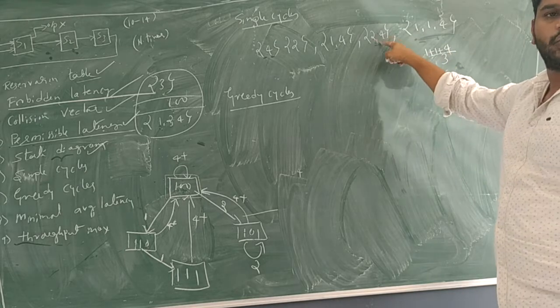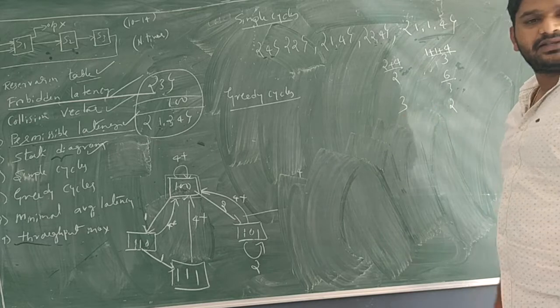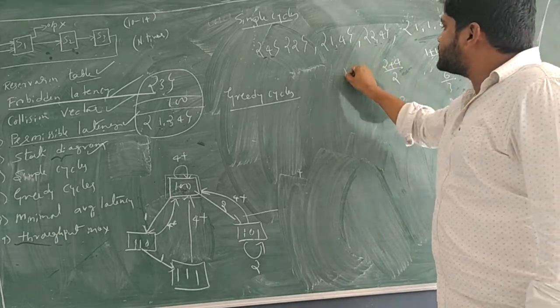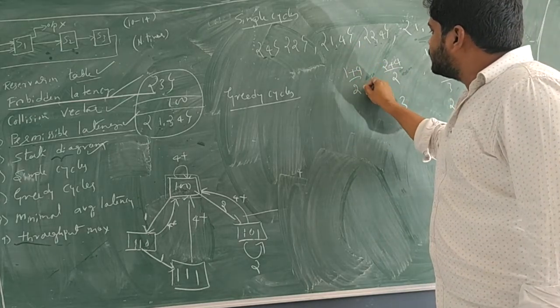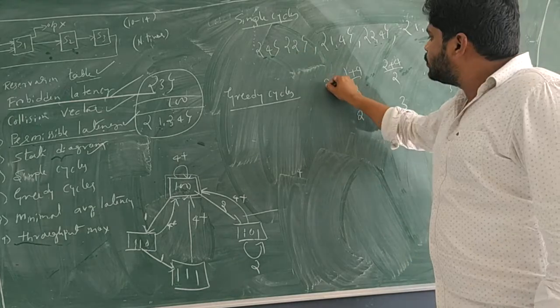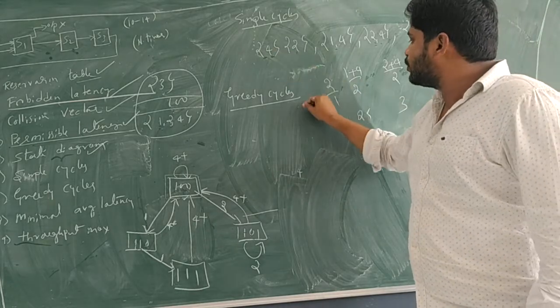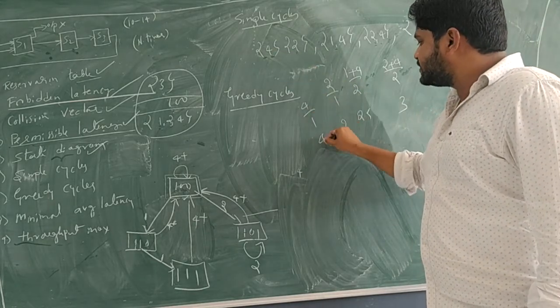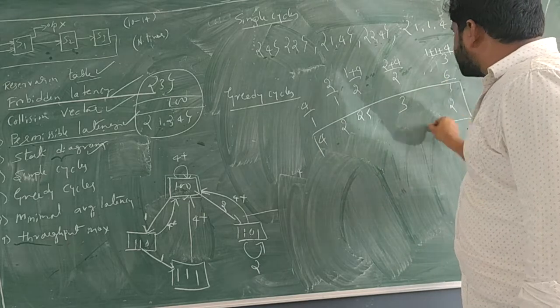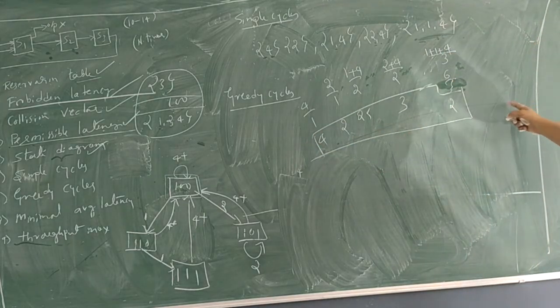Here, what is next? 2 plus 4. 2 plus 4 divided by 2, answer is 3. Here, 1 plus 4 divided by 2, answer is 2 and a half. What is the answer? 2 is the only symbol, hence 2 divided by 1, which is 2. Next, 4. There is only one symbol, hence it is 4. From this set, take the smallest value.